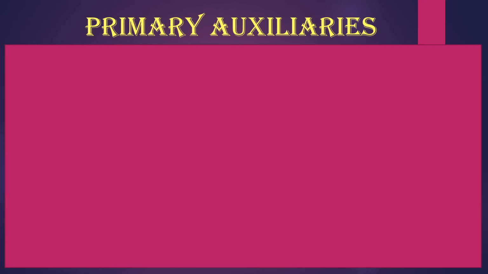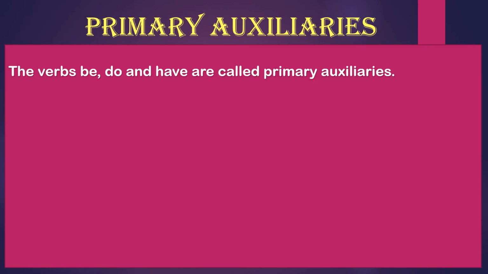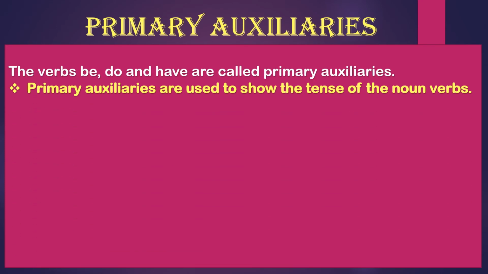The two types of auxiliaries I told you about are primary auxiliaries and modal auxiliaries. So primary auxiliaries: the verbs be, do and have are called primary auxiliaries. Okay, they are the primary ones. Primary auxiliaries are used to show the tense of the main verbs. They are used to form the tense of the main verb.